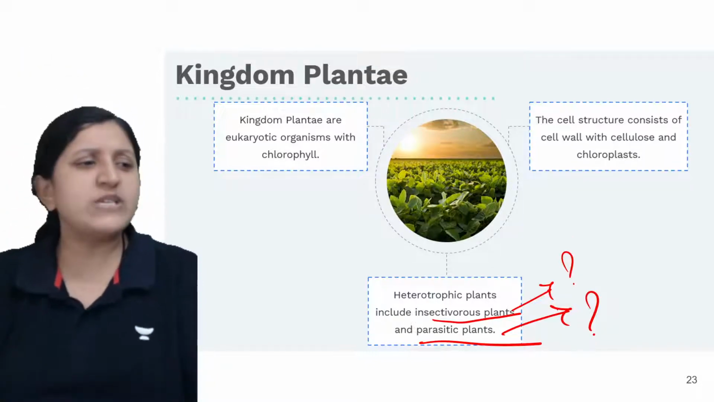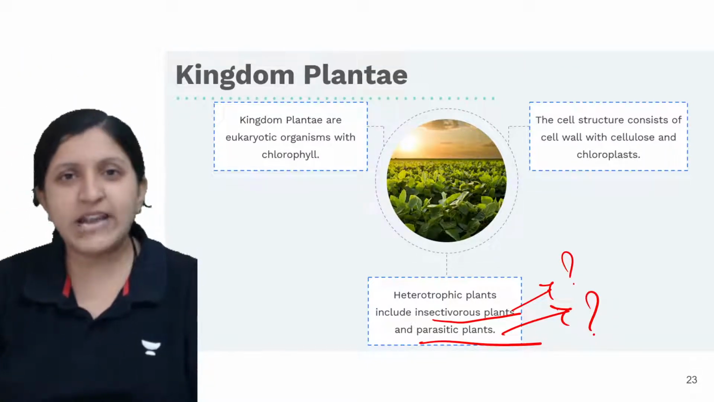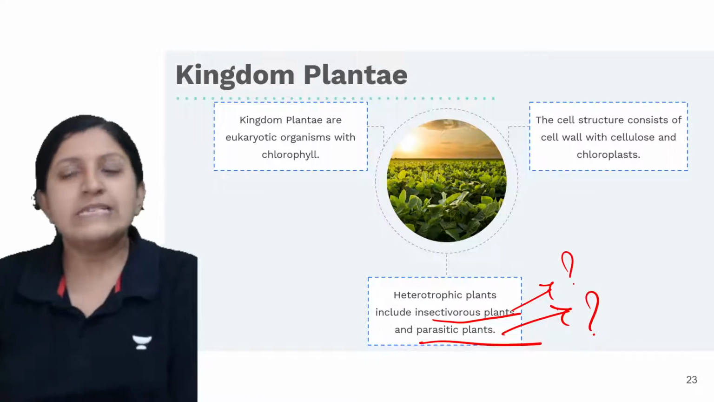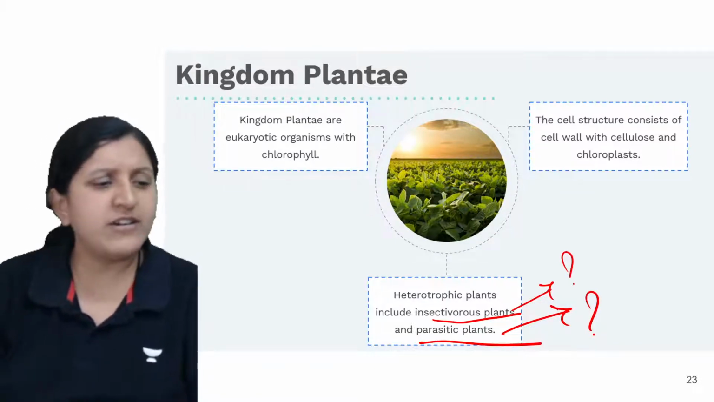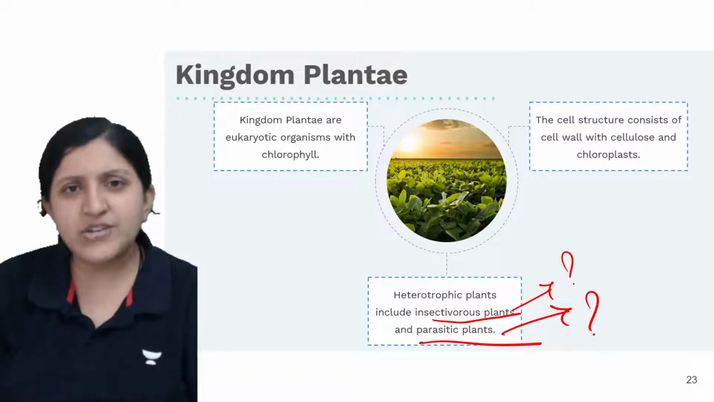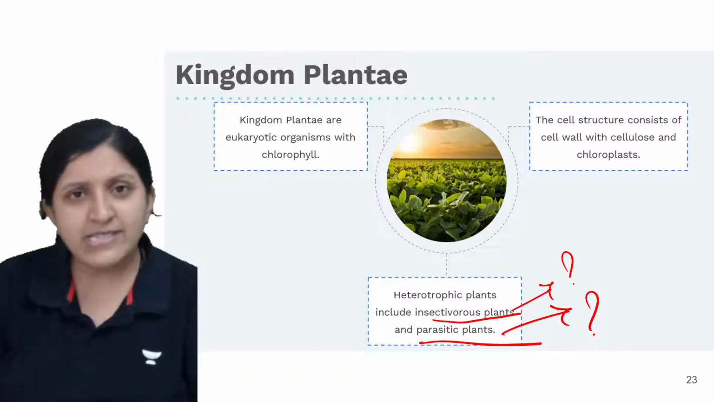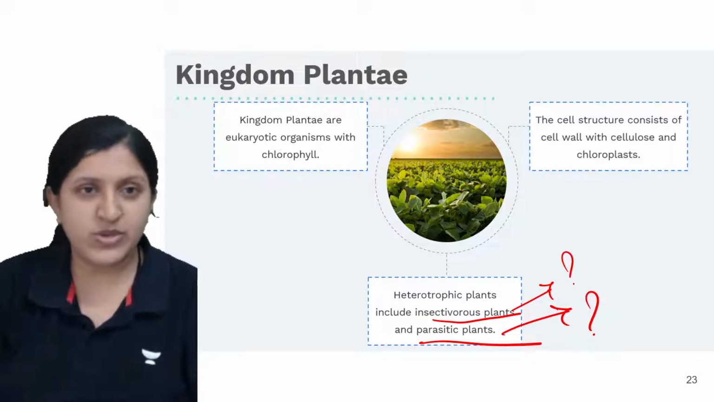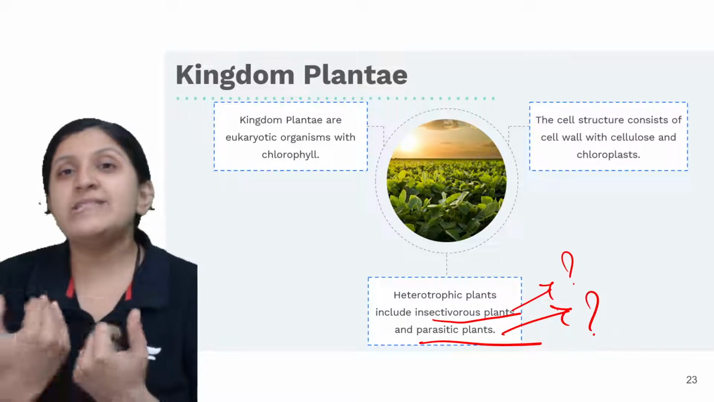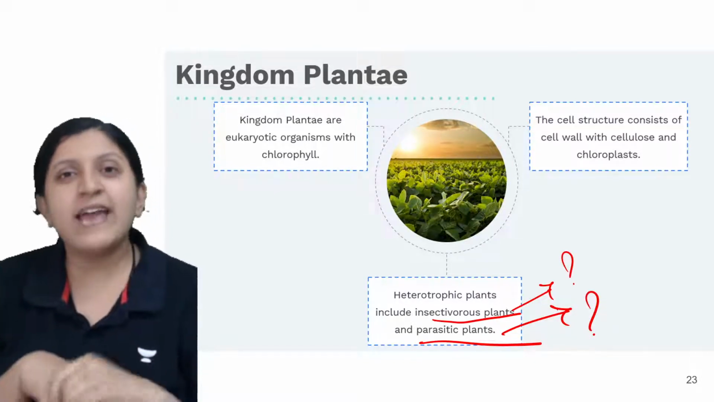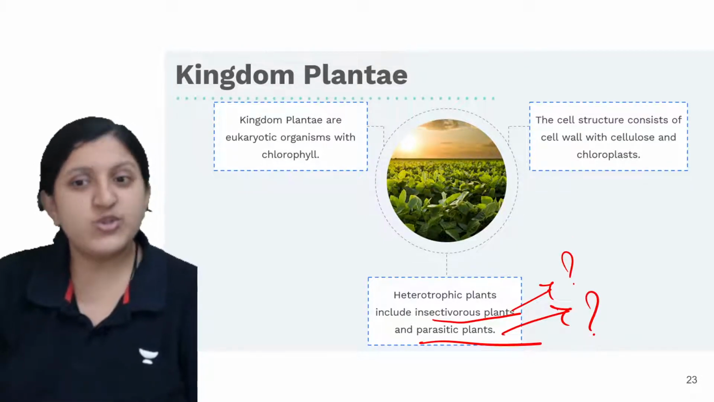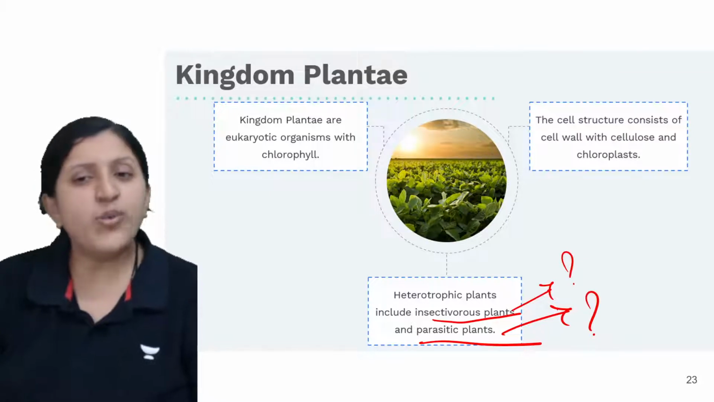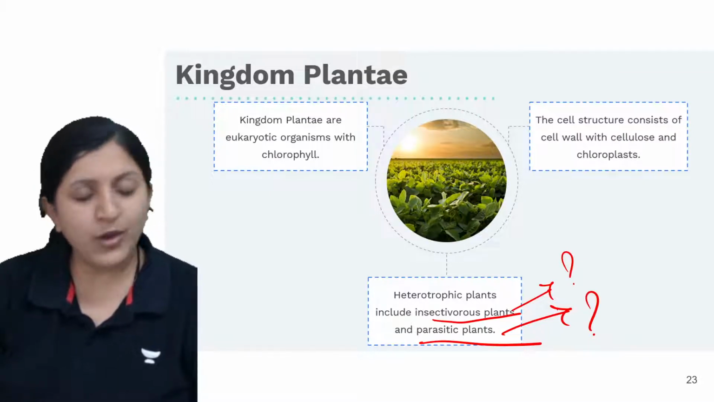Insectivorous plants, you have already studied in class 6 or class 7, where you have studied different plants. Venus flytrap is there, pitcher plant is there. All these are basically insectivorous plants where they trap the insect and digest it inside, and the nourishment is taken from those insects. So that is an insectivorous plant. So what about a parasitic plant then? Any of you?